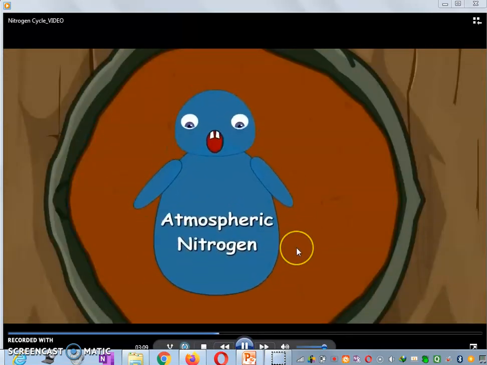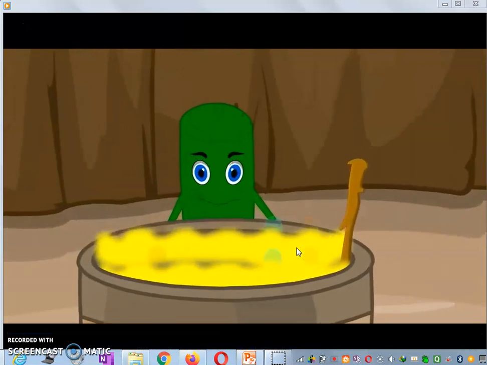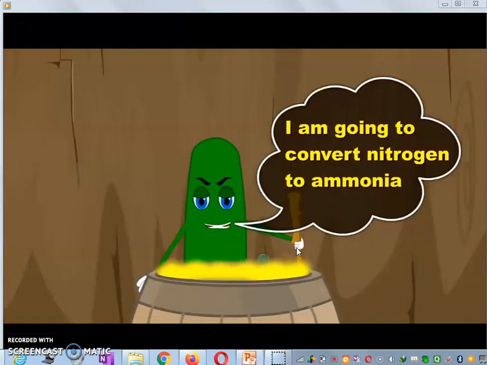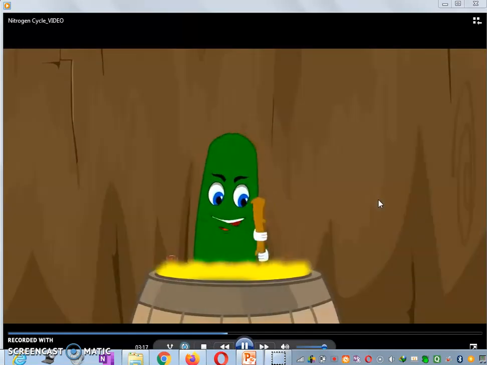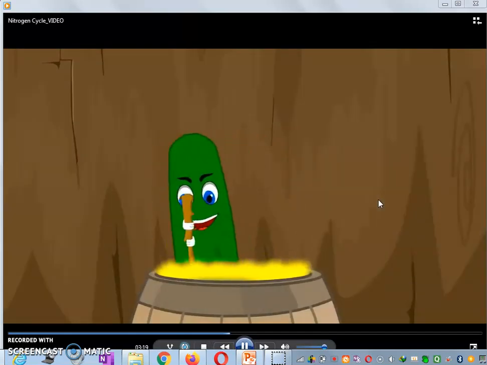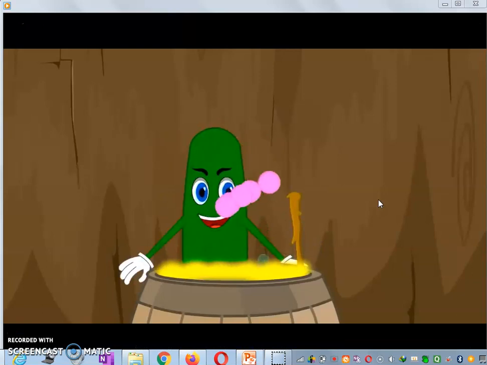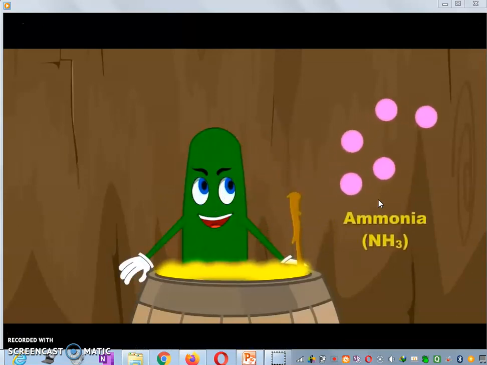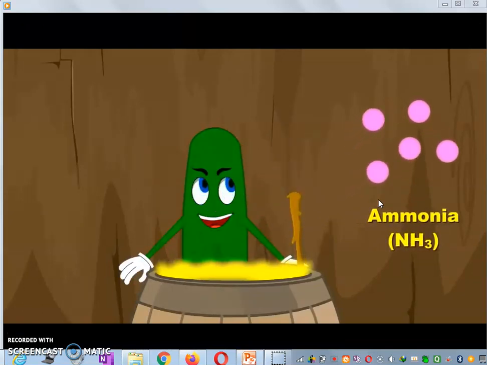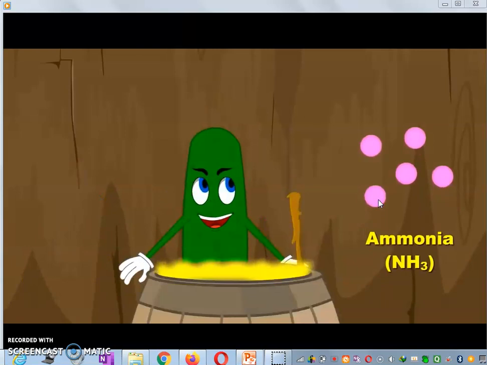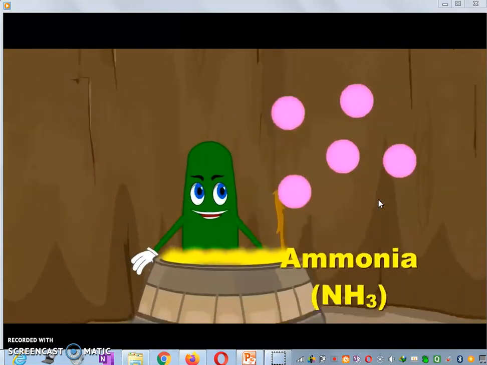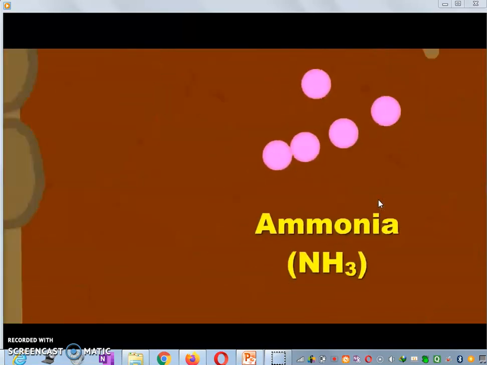Now nitrogen, atmospheric nitrogen, is converted into ammonia. First of all, nitrogen converts into ammonia, NH3. Now this ammonia will be converted into nitrites and nitrates.